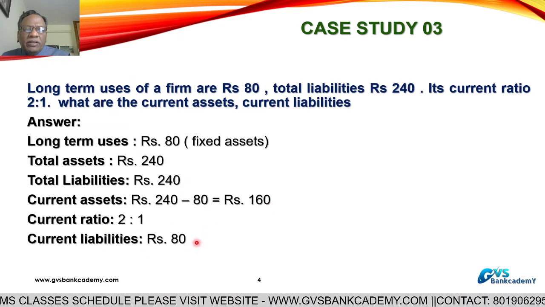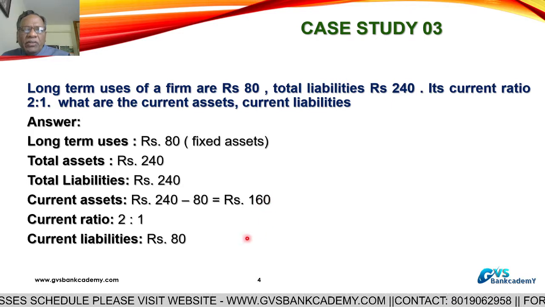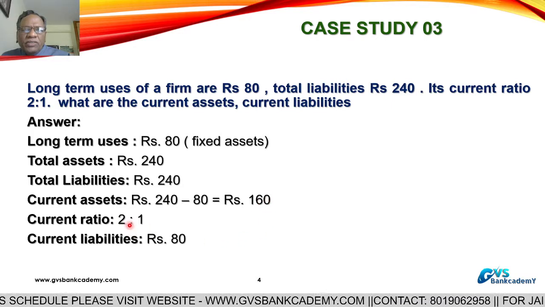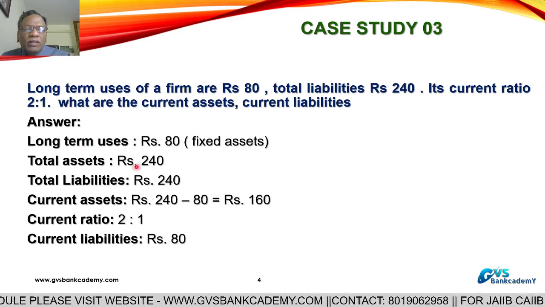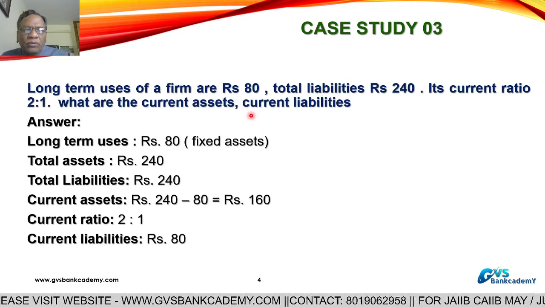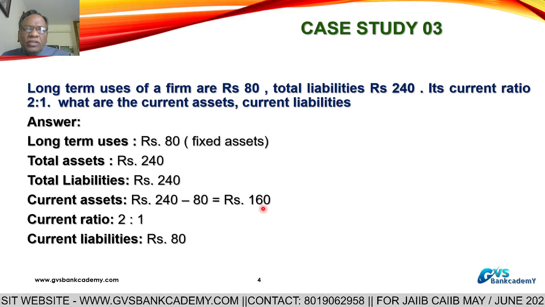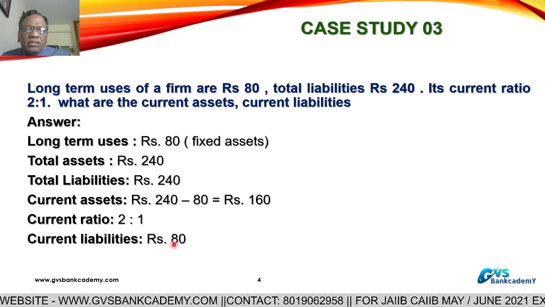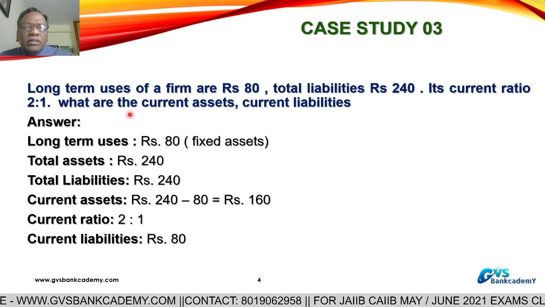Current liability 80. Now calculate the current ratio. 160 divided by 80, you can get current ratio 2:1. Reverse check is also correct: 160 divided by 80, 2:1. Now this is the answer. Current assets are 160 and current liabilities are 80. This is the answer to this case study number 3.